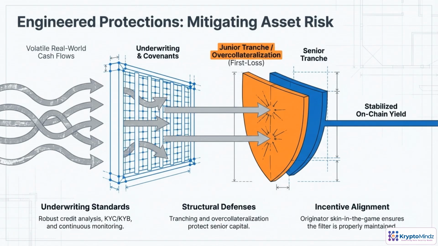Real-world cash flows are messy and unpredictable, so RWA structures try to tame that volatility with three layers of protection. First, underwriting and covenants act as a filter. Who can borrow, on what terms, with what ongoing checks? That reduces the chance of weak assets entering the pool. Second, structural defenses like junior tranches and overcollateralization absorb the first losses, so senior capital experiences smoother returns. Finally, incentive alignment keeps originators exposed to downside, motivating them to maintain asset quality and protect on-chain investors' yield.